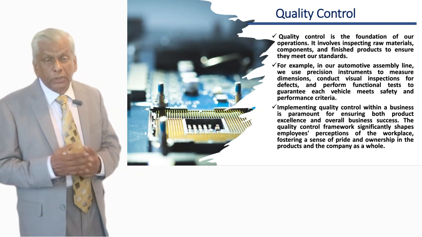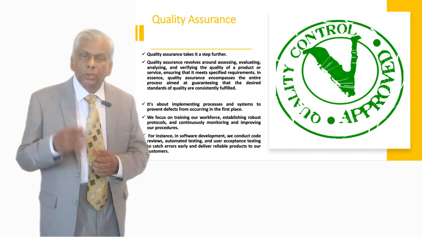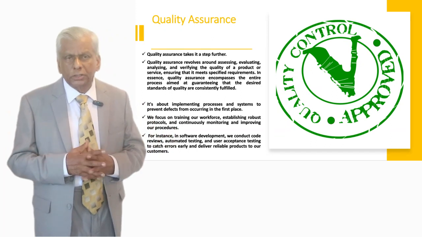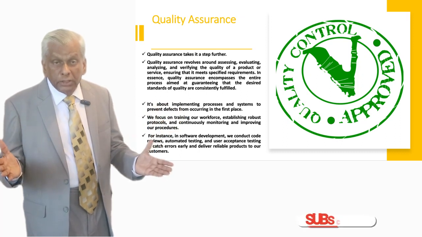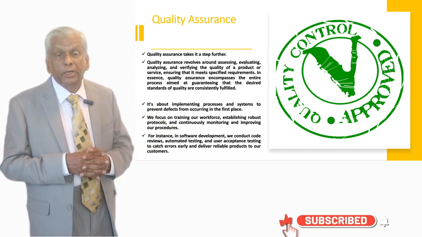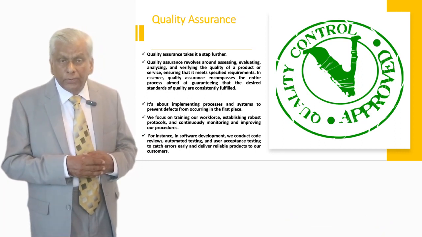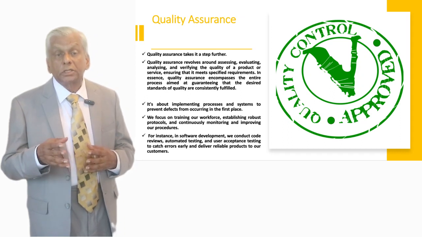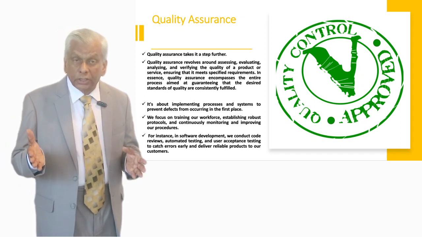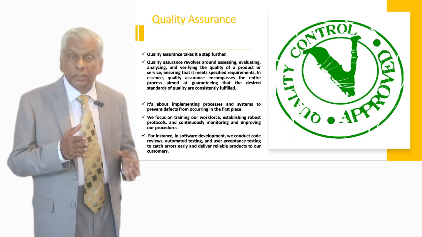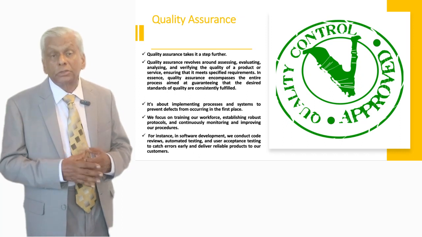Now the question is whether quality control is sufficient. That is the answer we need to find out. In order to do that, we have to look at an organization. An organization has people. They are the parties who are implementing various activities. Because of their attitudes and their way of carrying out various tasks, sometimes mistakes can take place. Therefore, my explanation of quality, everything done correctly the first time, may sometimes become a problem, or every time may sometimes become a problem.